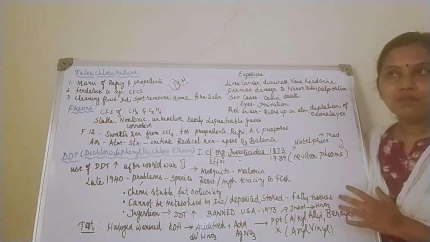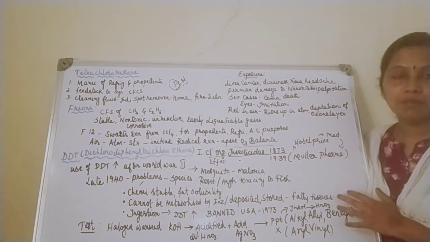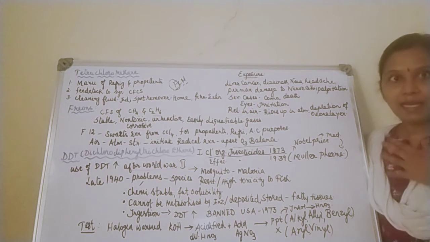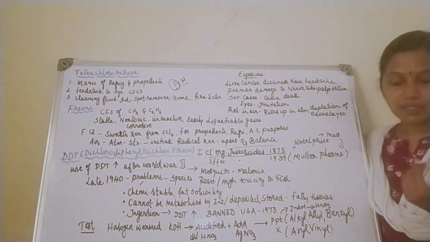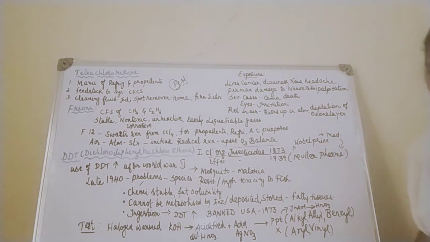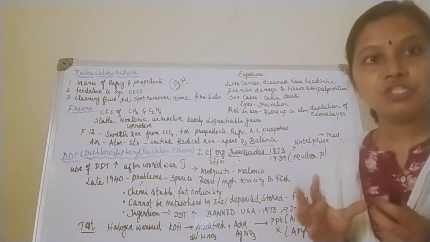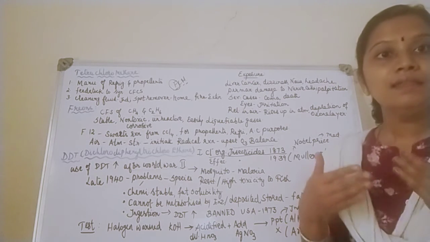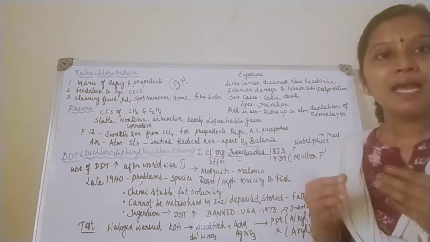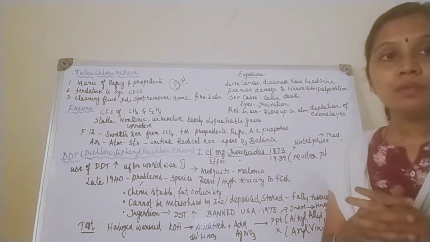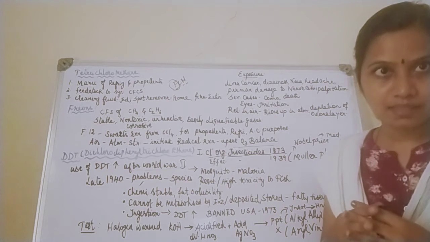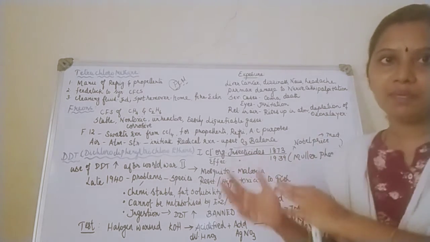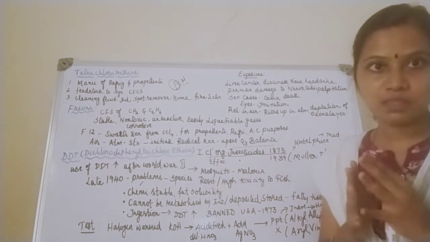See, this is applicable for people who drink alcohol. The alcohol should be metabolized by the body, correct? Suppose I am eating a particular food which can be metabolized by my body, by the enzymes and hormones, then its removal is also easy. I am giving little work to my kidney. Suppose I am taking alcohol on a regular basis. Alcohol dehydrogenase: alcohol is converted to aldehyde and aldehyde is converted to acid. This is the metabolism of alcohol.